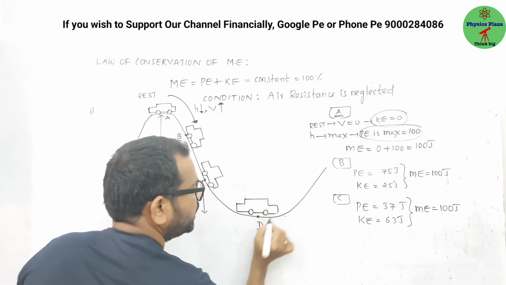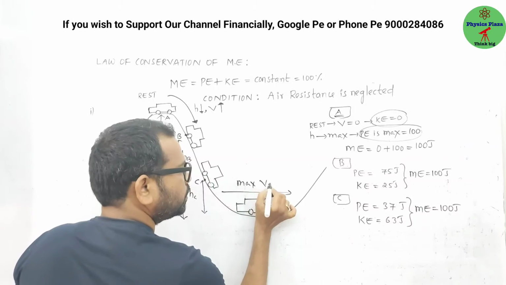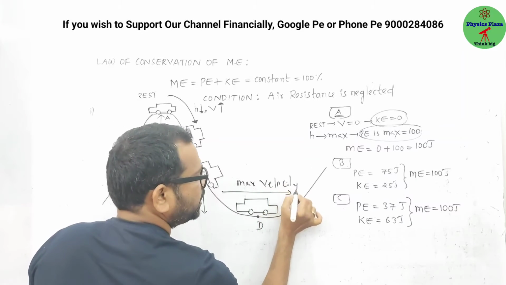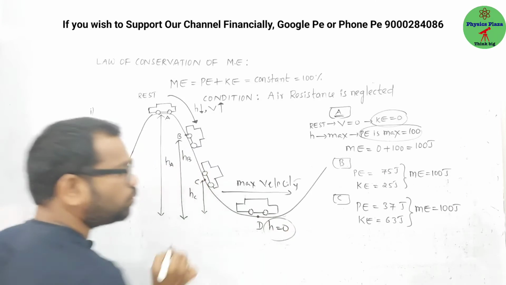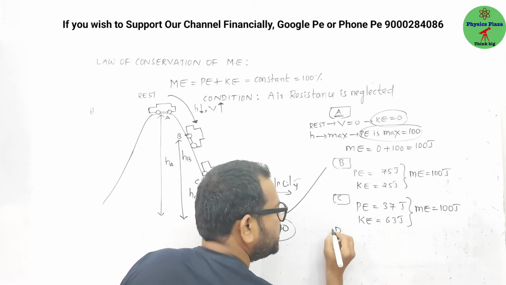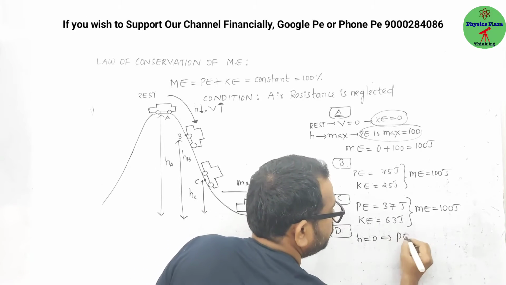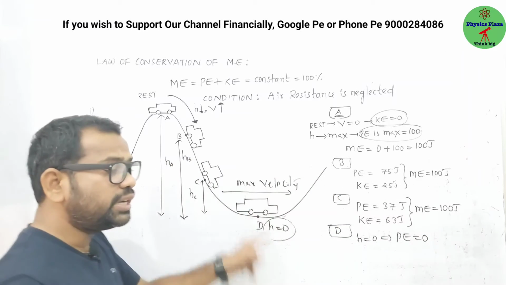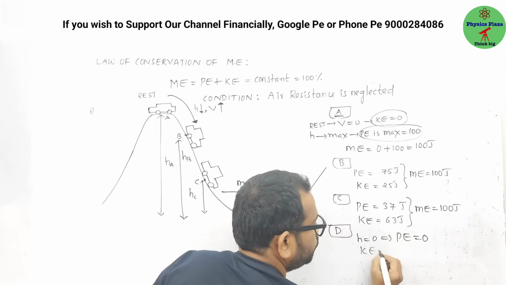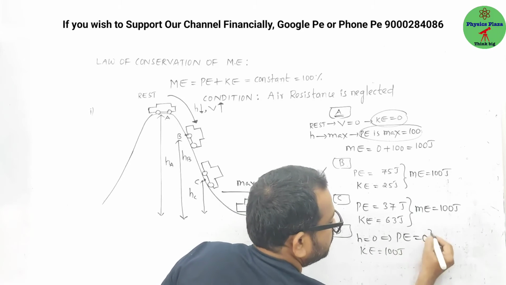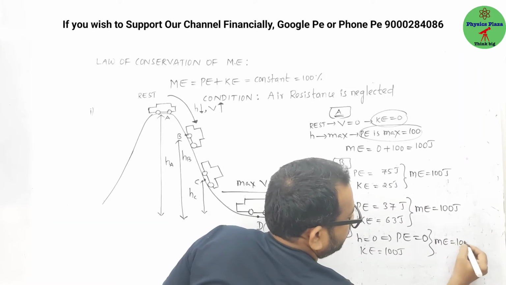But if you can see, children, at point D it will go with maximum velocity, the highest velocity. But here height is 0. So at point D, as height is 0, potential energy is 0. So now it has energy, it must be only in the form of kinetic energy. So kinetic energy must be 100 joules. And you can add potential and kinetic energy, the mechanical energy is equal to 100 joules.